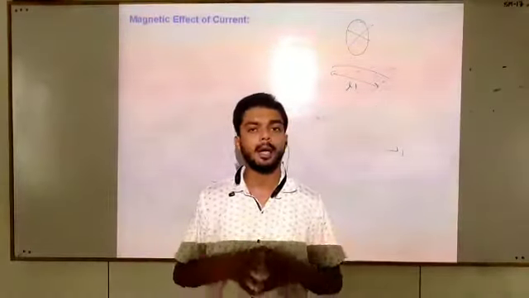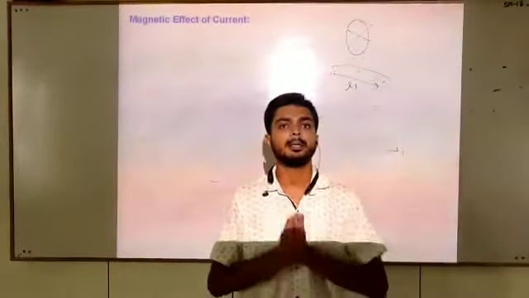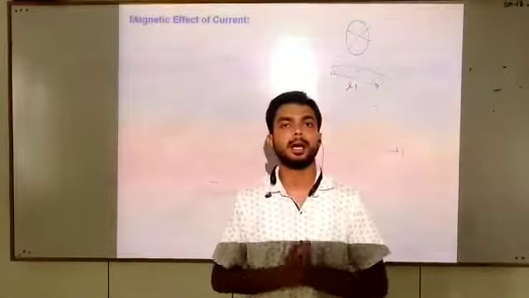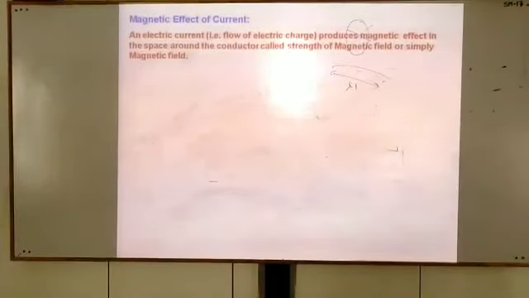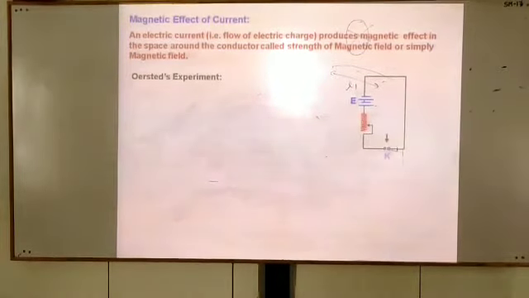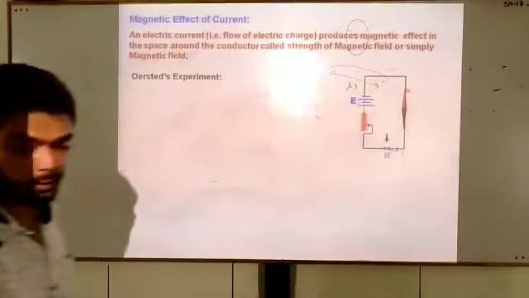Students, as I said, whenever current flows through a conductor, there exists a magnetic field around it. See here, in Ørsted's experiment, he took a wire and placed a magnetic compass with north-south poles.